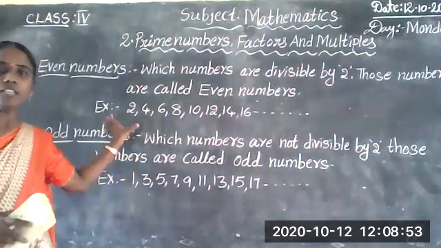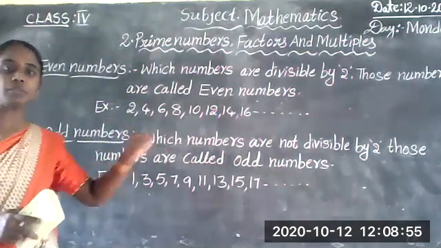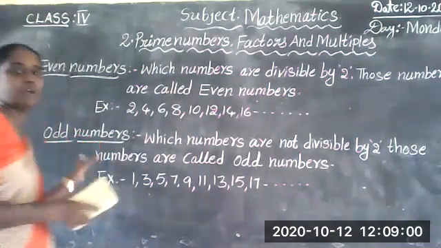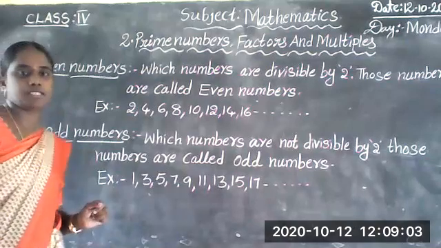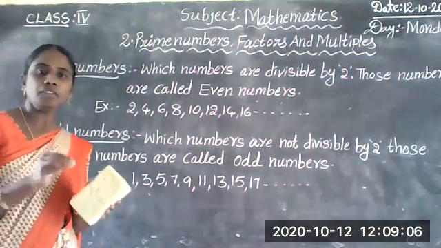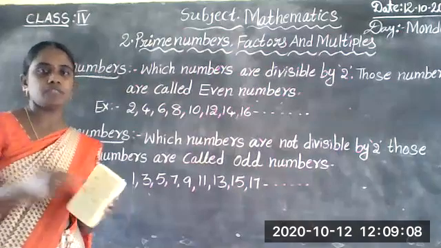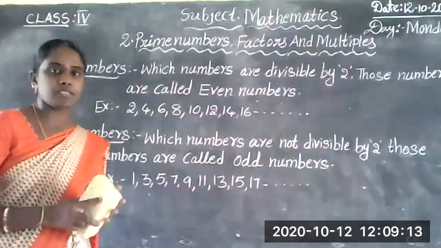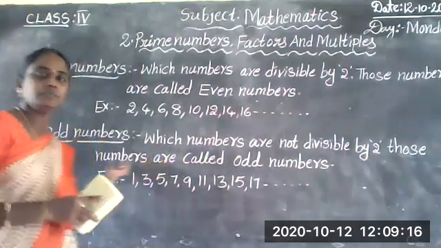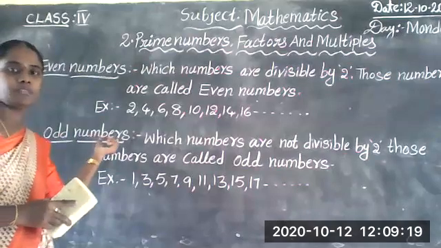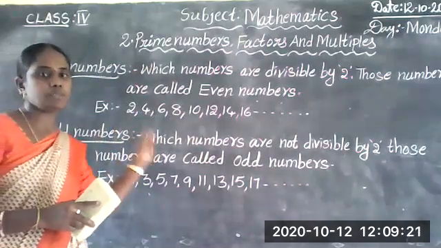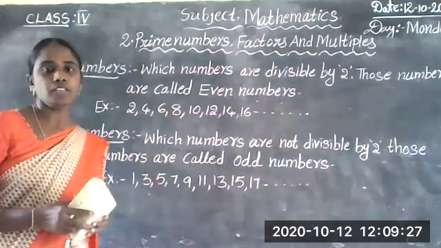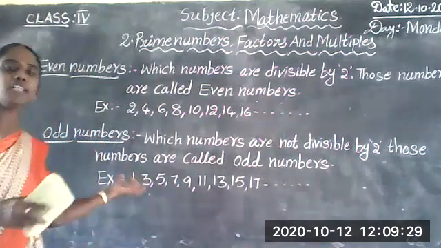First, even numbers. Which numbers are divisible by 2? Those numbers are called even numbers. Which numbers are not divisible by 2? Those numbers are called odd numbers. First, 1 to infinity: 1, 2, 3, 4, 5, 6. These numbers are called counting numbers or natural numbers. Next, even numbers are divisible by 2, and odd numbers are not divisible by 2.